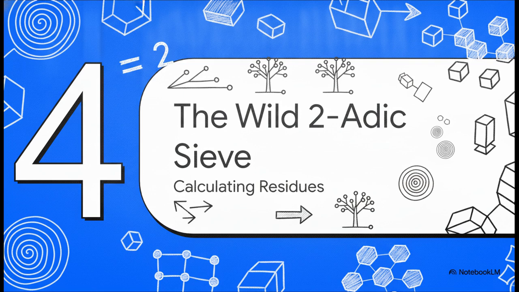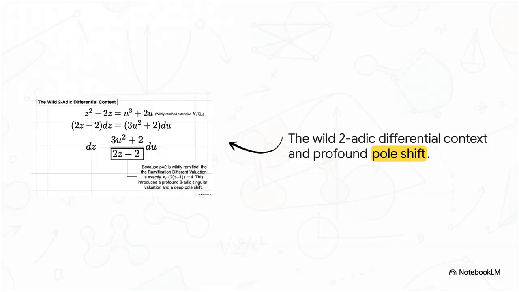These are what fill the first-order derivation block during a wild p equals 2 shift. Take a close look at the denominator here: 2z minus 2. Because our prime p equals 2 is wildly ramified, the ramification differential valuation of this term equals exactly 4. That is a massive structural drop. It introduces a profoundly deep, really catastrophic pole shift directly into the geometry of the differential form.